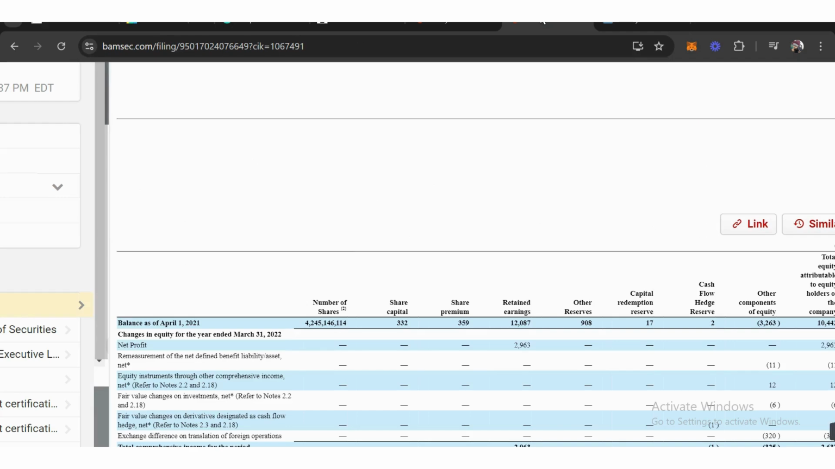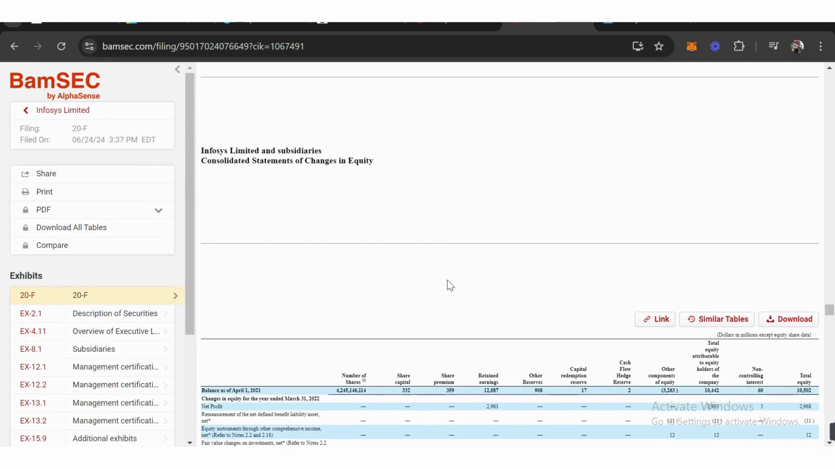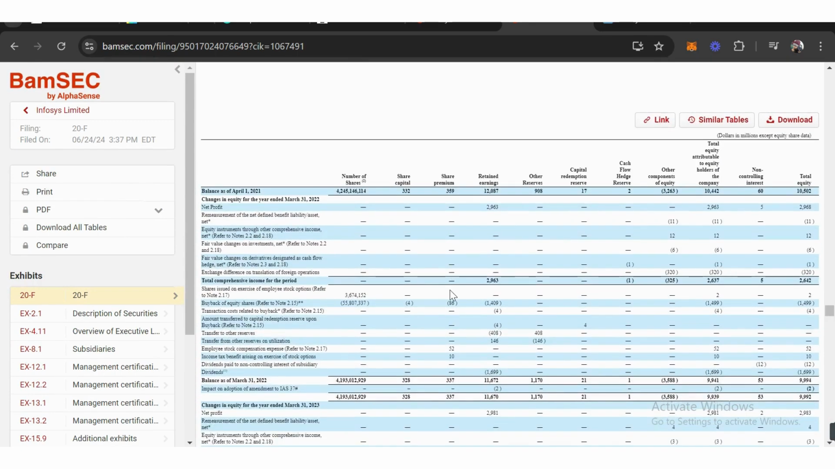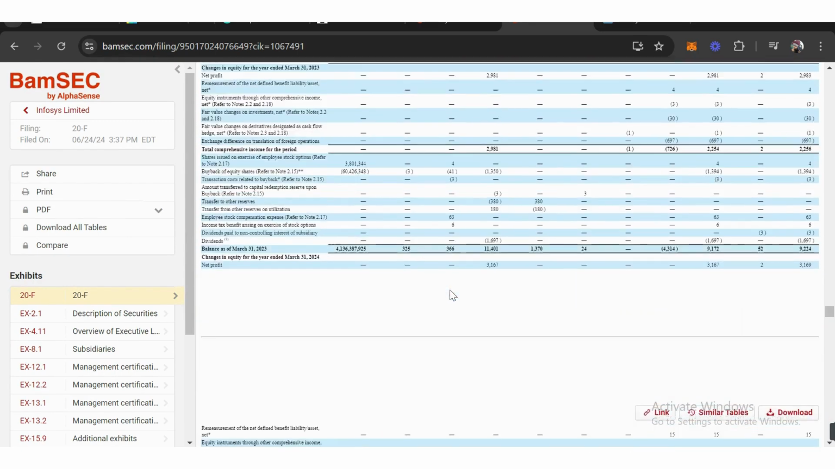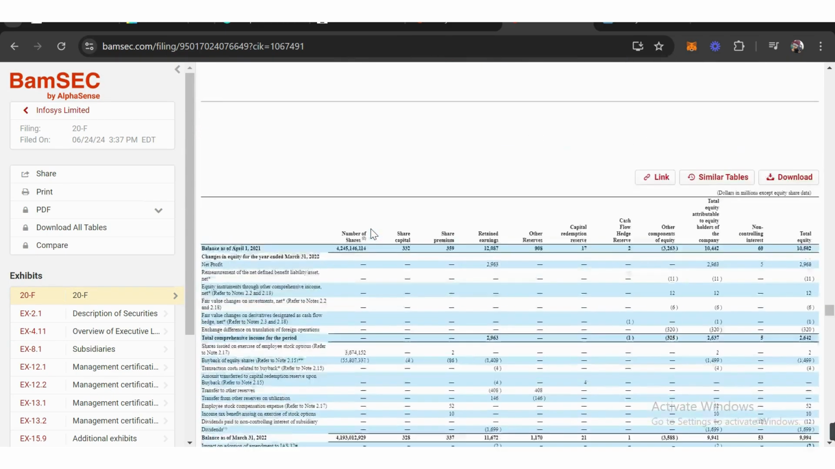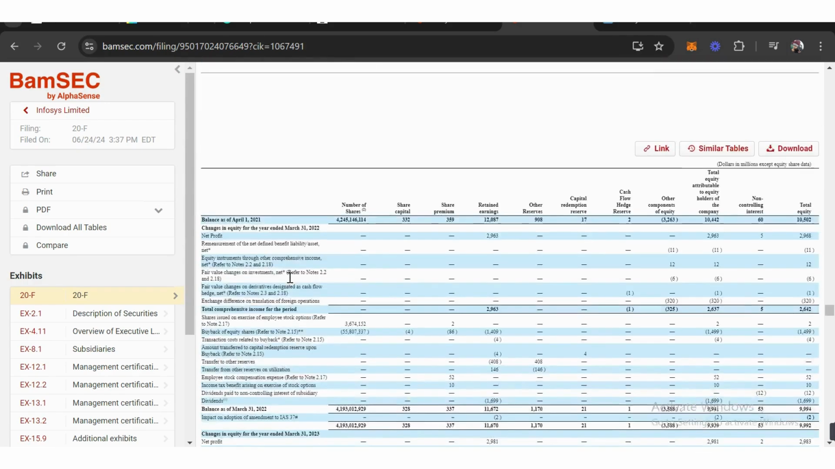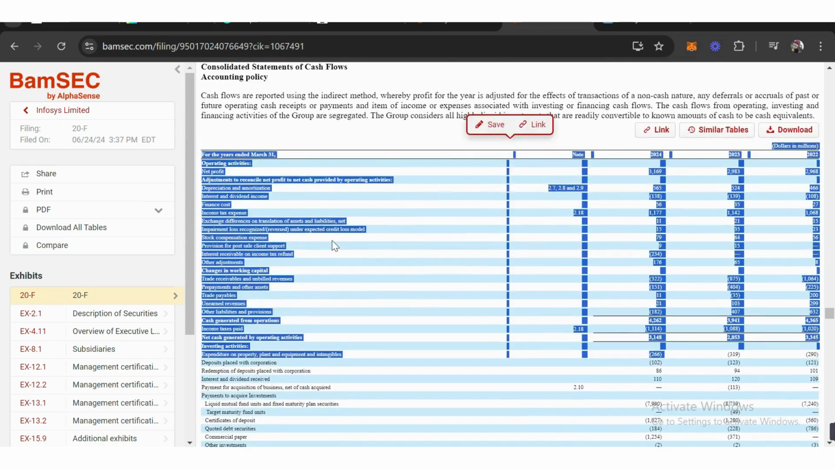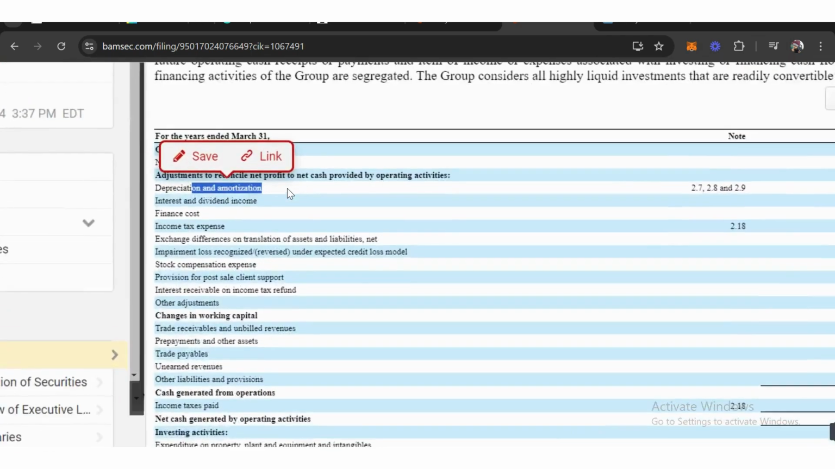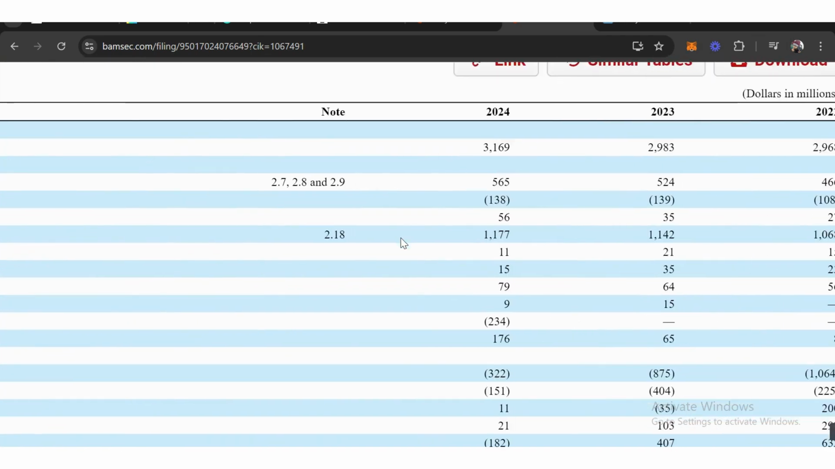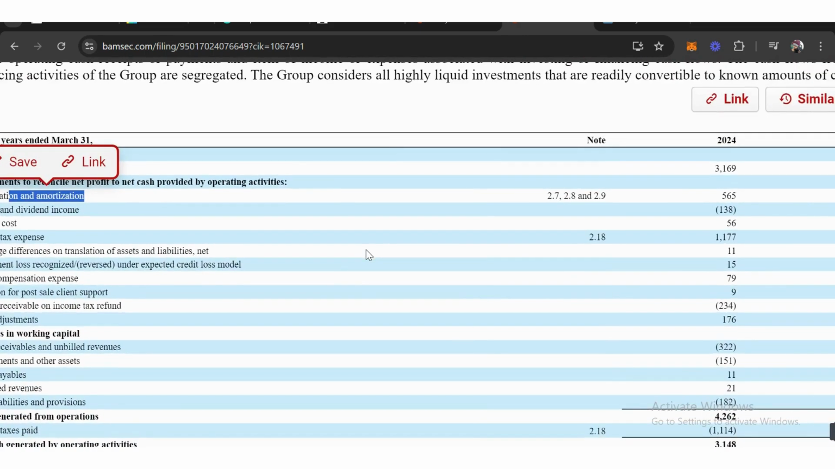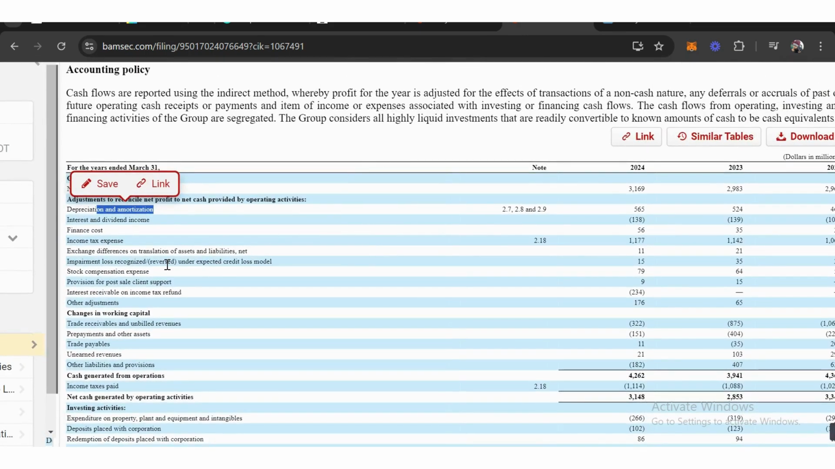So for this I went to BamSEC. Infosys is also listed in the US market, so they report their filings according to US regulations also. This is BamSEC, where we can get the filings of US companies. I'm going to the cash flow, and in the cash flow I can see the depreciation and amortization. I have taken this for the last 3 years as a percentage of revenue. This is in dollars, by the way, and our complete model is in INR billions, but I have just used this number for the purpose of calculating the percentage.